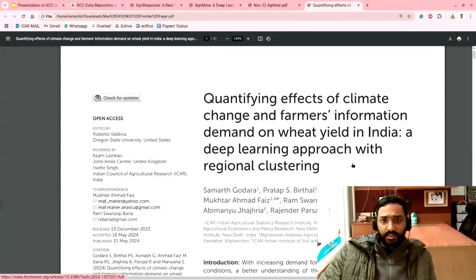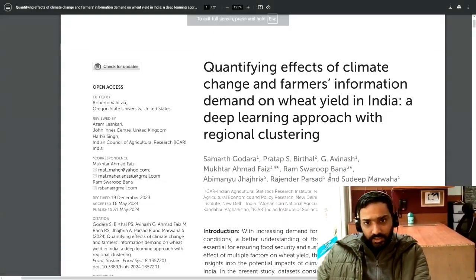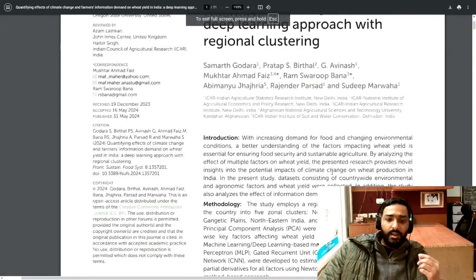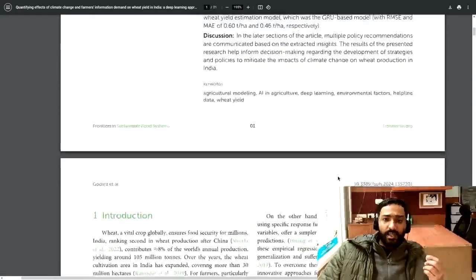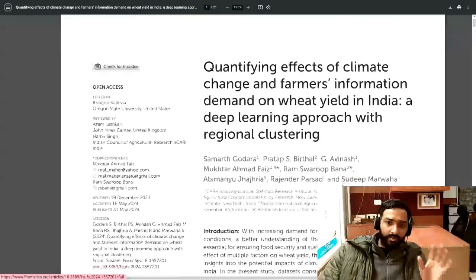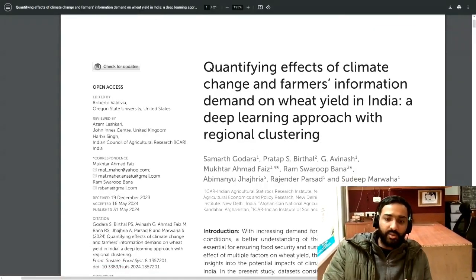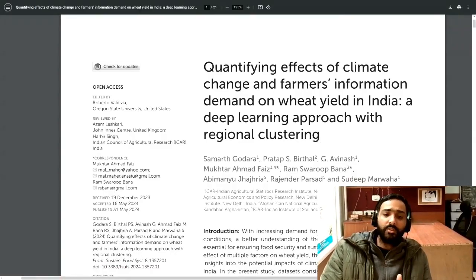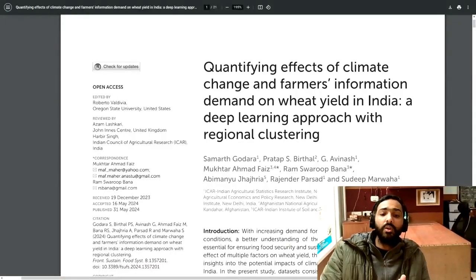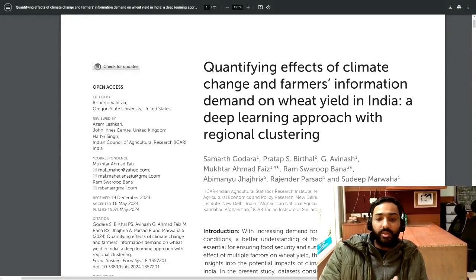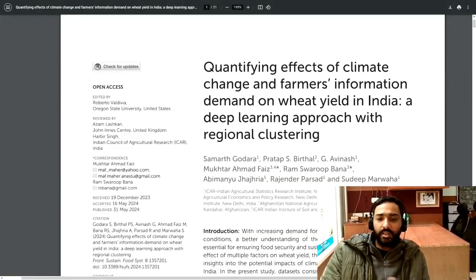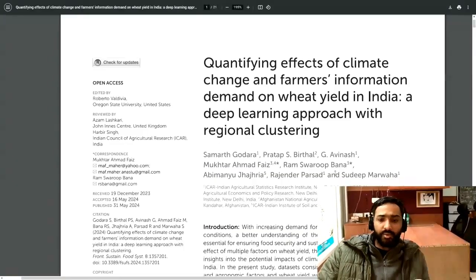Another interesting work that we have discussed in the slides is the model which takes climatological parameters along with the Kisan Call Center data set to estimate the crop yield. In this paper we took the case study of the wheat crop.